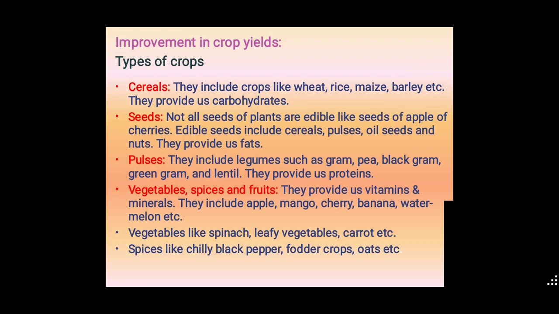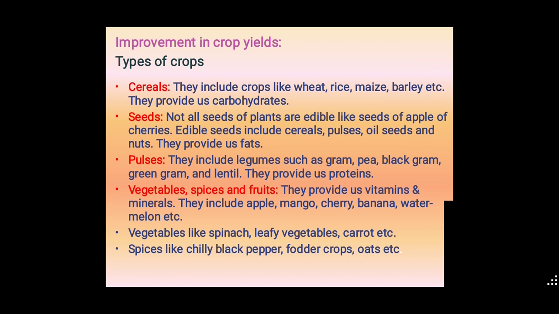After that, improvement in crop yields. What are the different types of crops? We know already: cereals, seeds, pulses, vegetables, spices and fruits. We have to increase food production by improving these crop yields. First one is cereals. They include crops like wheat, rice, maize and barley, and they provide us carbohydrates.